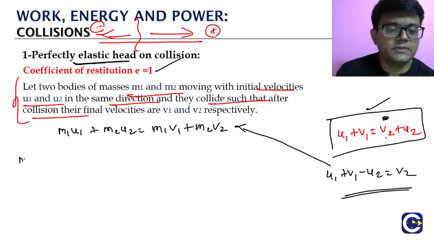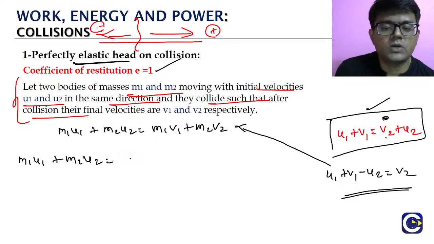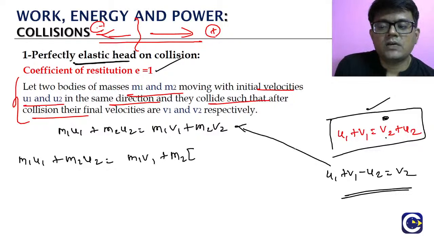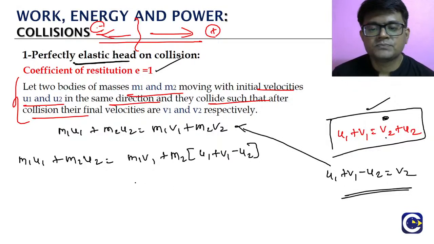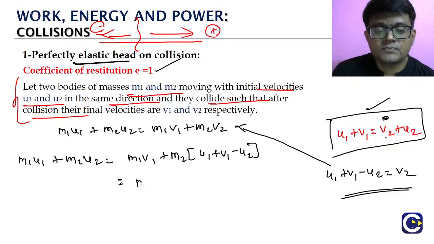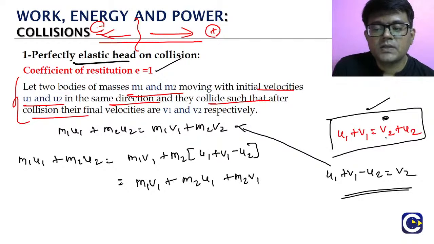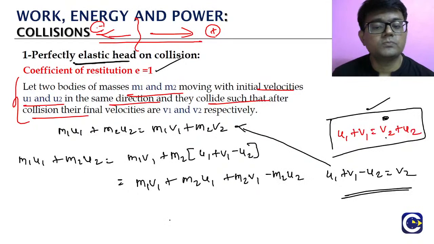So m1 u1 plus m2 u2 is equal to m1 v1 plus m2 into (u1 plus v1 minus u2), which gives m1 v1 plus m2 u1 plus m2 v1 minus m2 u2.